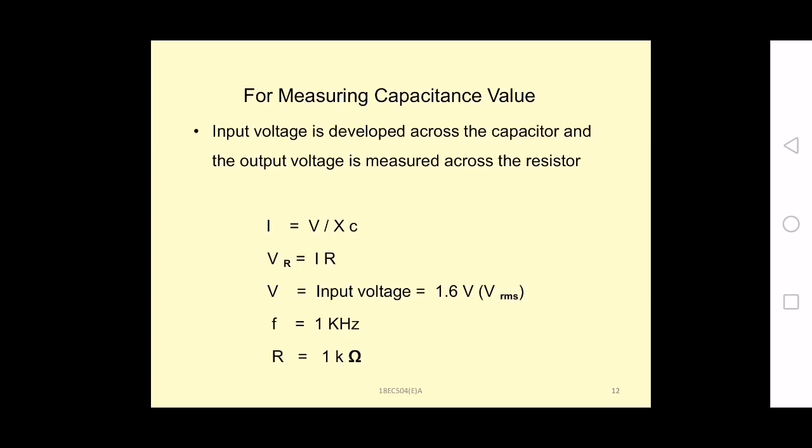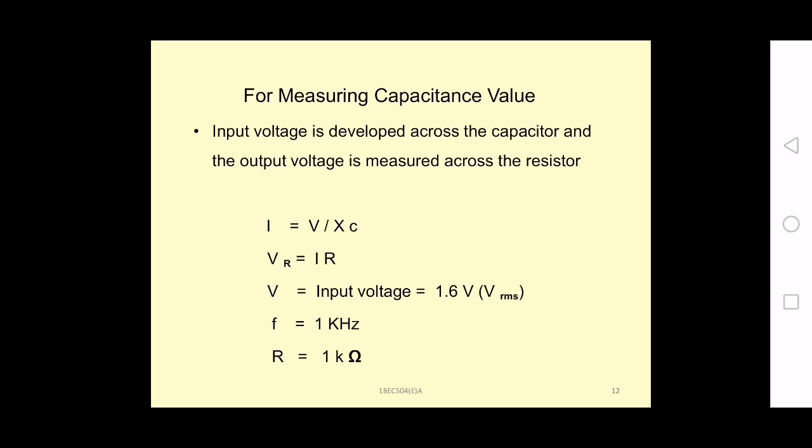So here the input voltage is developed across the capacitor. There we are measuring the current, here we are measuring the voltage. So input voltage is developed across the capacitor and the output voltage is measured across the resistor. The current equation is I equal to V by XC, where XC is the capacitive reactance. XC equal to 1 by 2 pi FC.